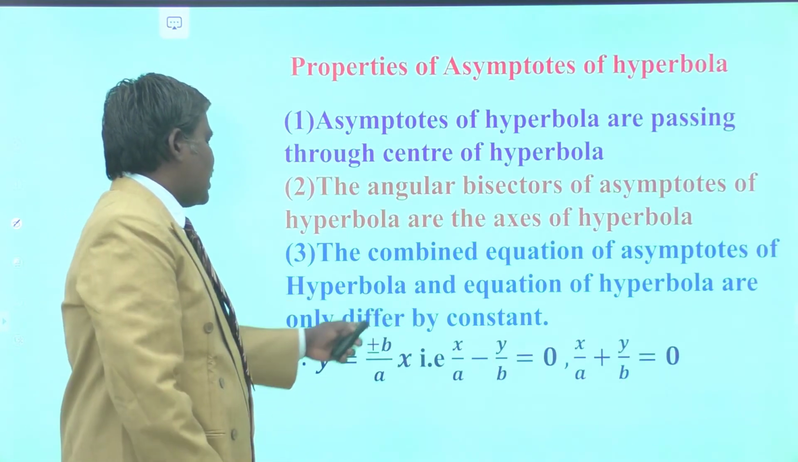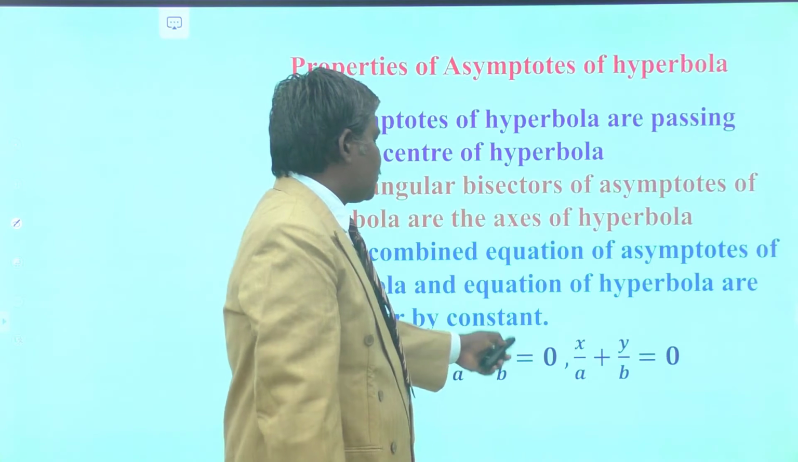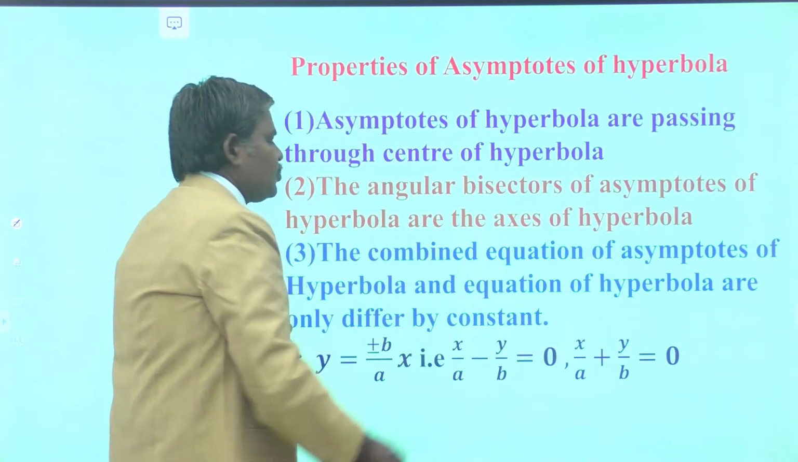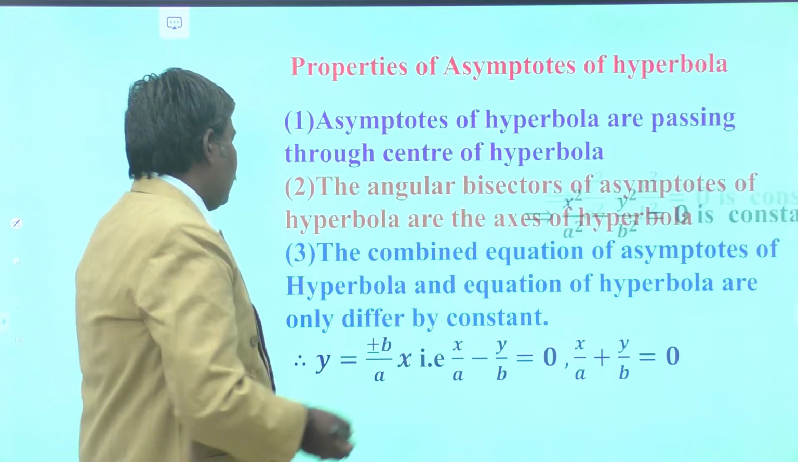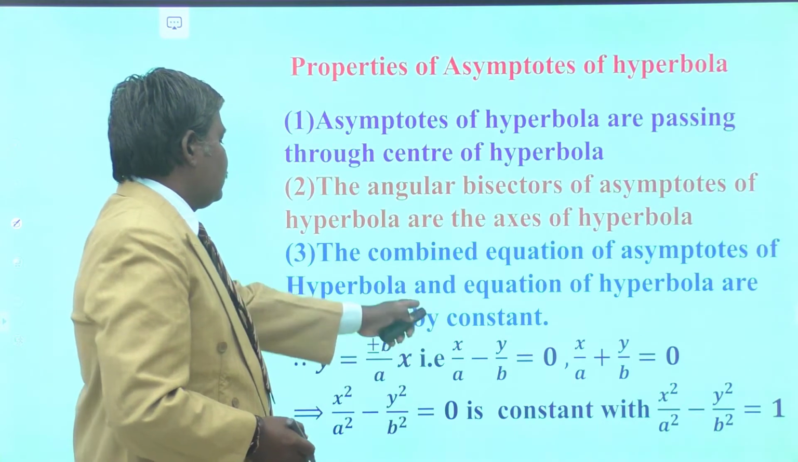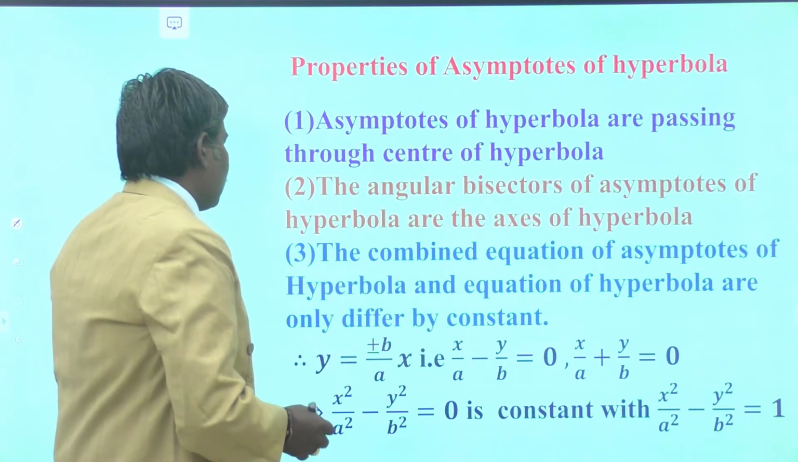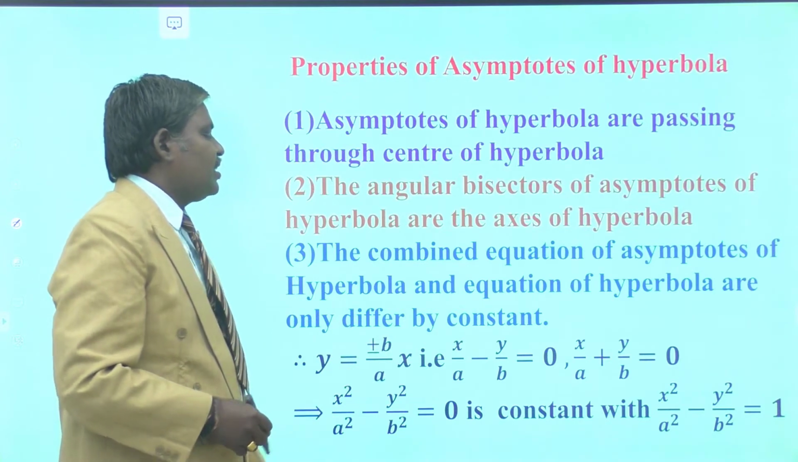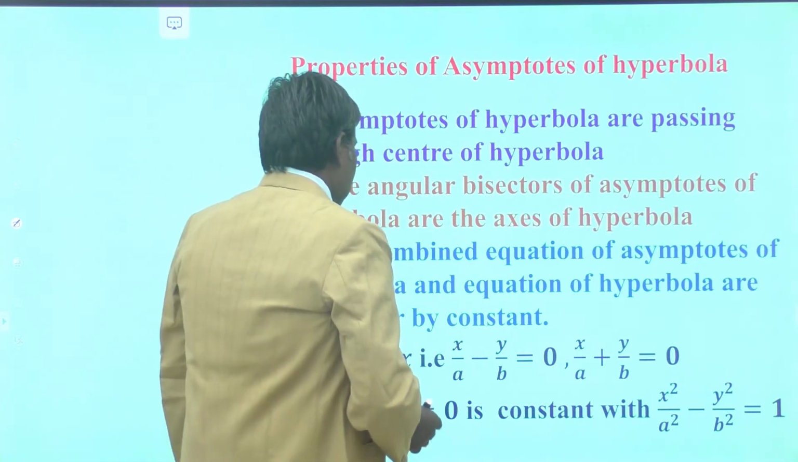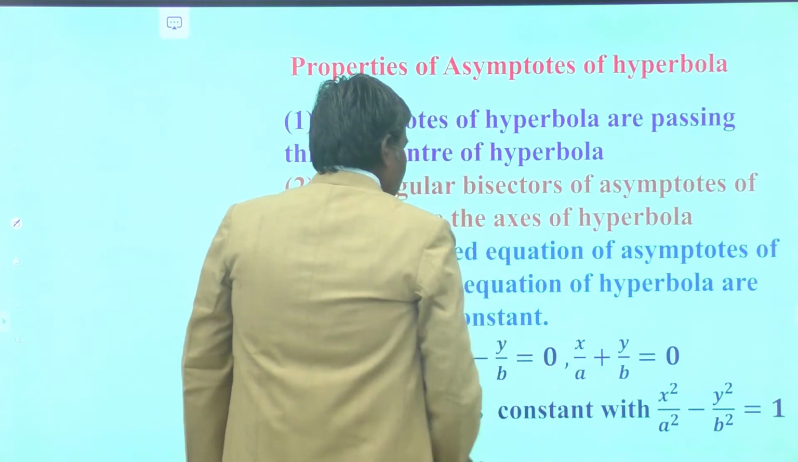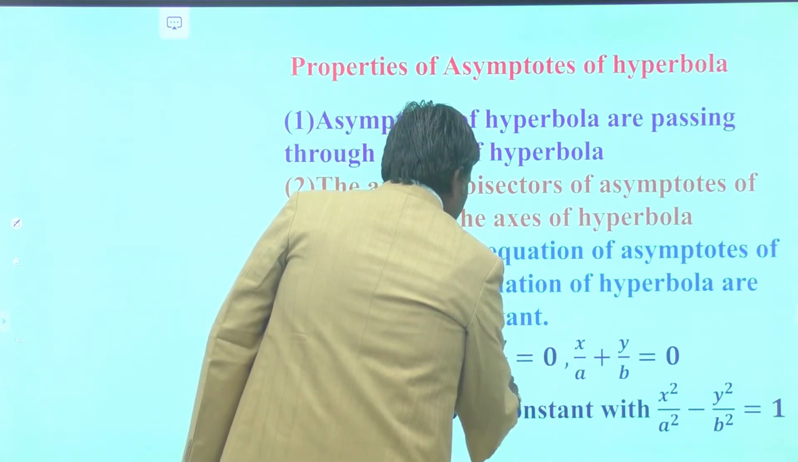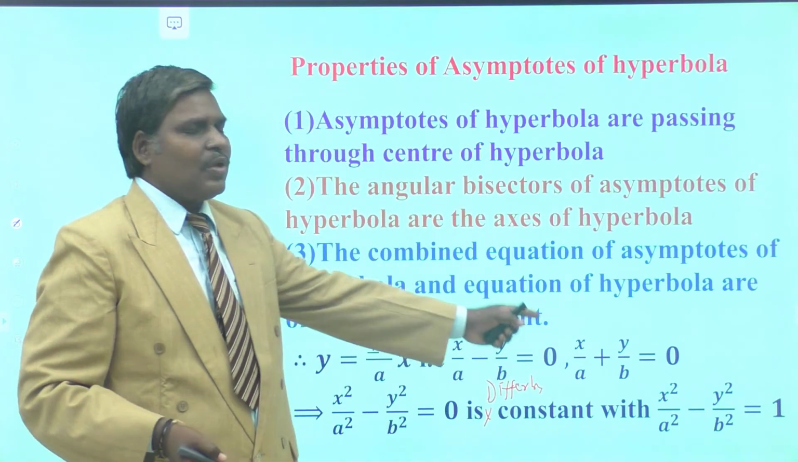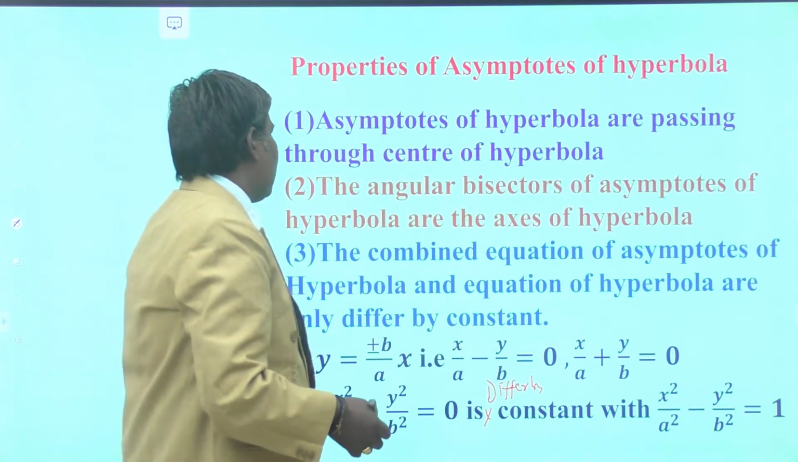So y equal to plus or minus b by a x, that is x by a minus y by b equal to 0 and x by a plus y by b equal to 0, are the asymptotes of the hyperbola. Now combine that: x square by a square minus y square by b square equal to 0 differs by a constant from x square by a square minus y square by b square equal to 1.